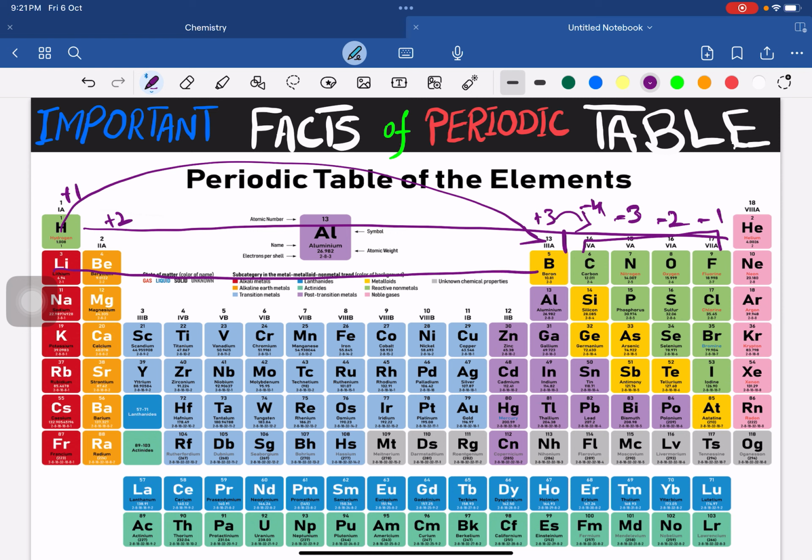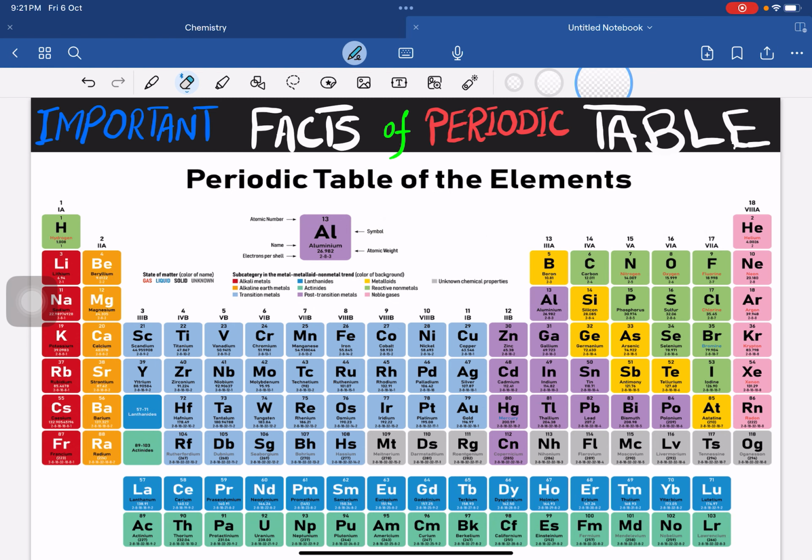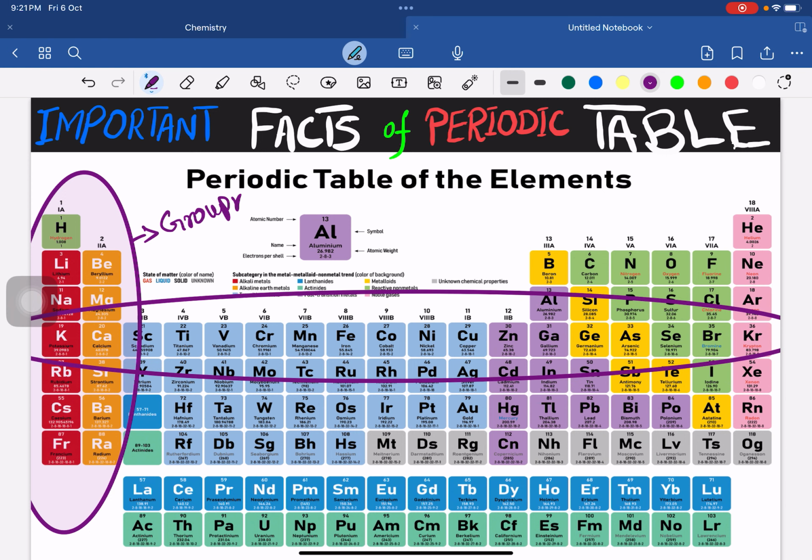Let me tell you one more thing that is also very important. These vertical arrangements are known as groups, and when we go in this way, these are periods.